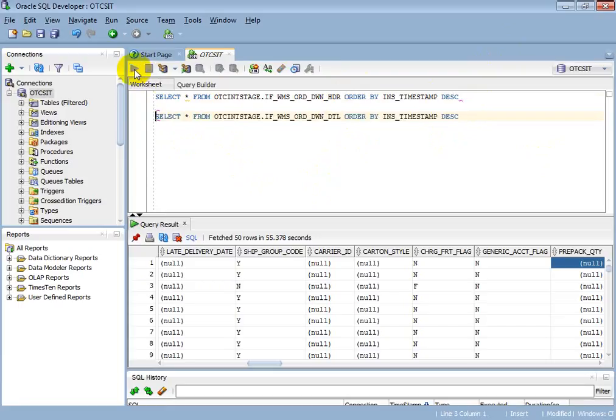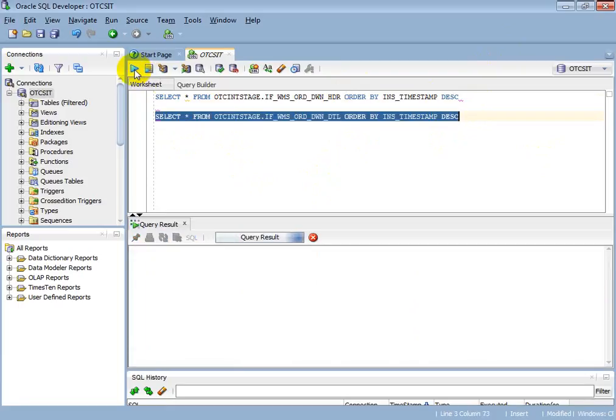Okay, this is the detail table. Here in the detail table you will have the ISBN, that is order line information, with quantity and all.